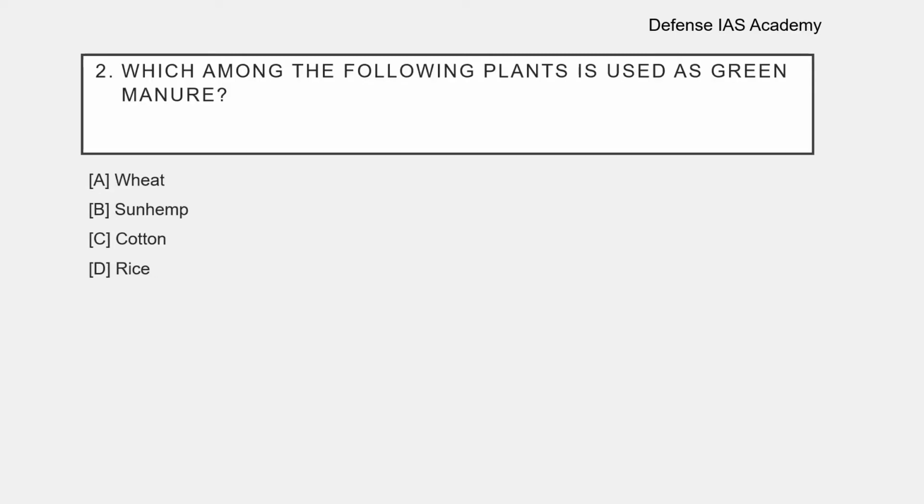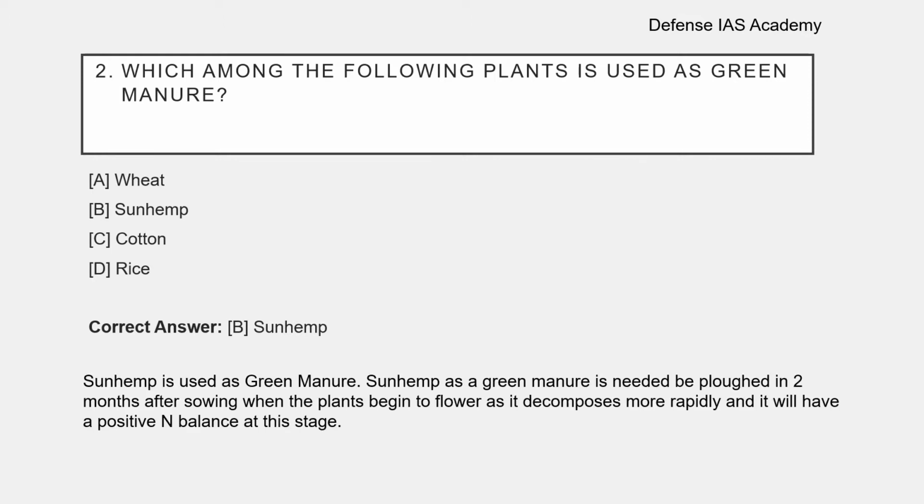Question number 2. Which among the following plants is used as a green manure? Options are wheat, sun hemp, cotton, rice. The correct answer is sun hemp. Sun hemp is used as a green manure. Sun hemp as a green manure needs to be plowed in 2 months after sowing, when the plants begin to flower, as it decomposes more rapidly and it will have a positive N balance at this stage.